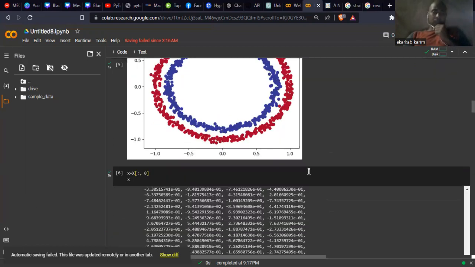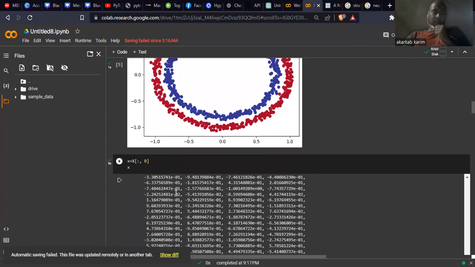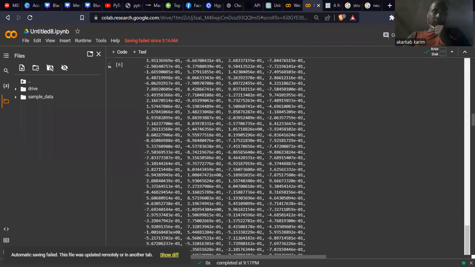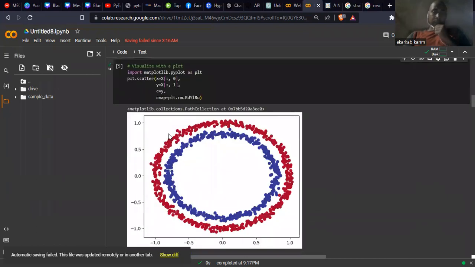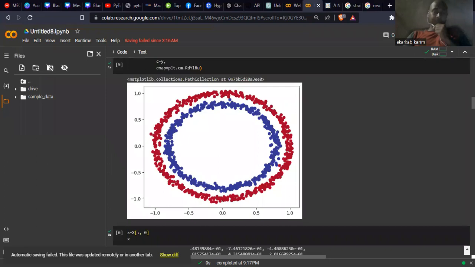These are the values here for x. For this red one, this is all the values I get. As we can see, we have 500 points represented in this circle, and also for this one. We have two circles here. I hope that's clear for you all.